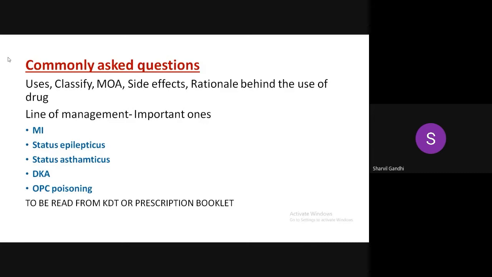The important ones which are usually asked are mixed infection, status epilepticus, status asthmaticus, diabetic ketoacidosis, and organophosphate poisoning. These are to be read from KDT or the prescription booklet. They are very accessible, to the point, and stepwise management is given. And anywhere you learn there's a line of management, for example, methanol poisoning also.